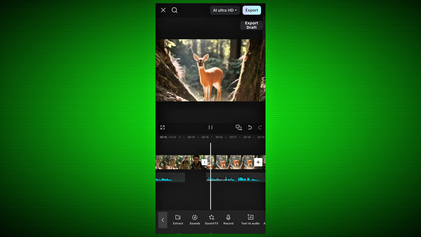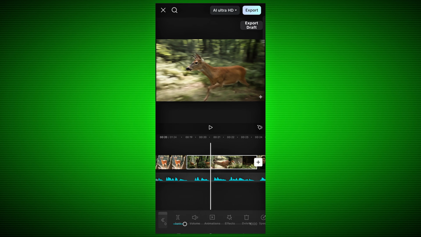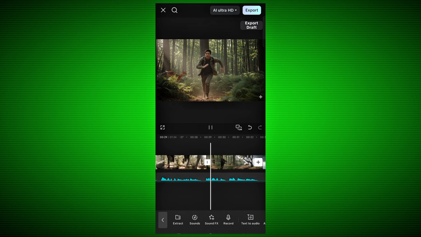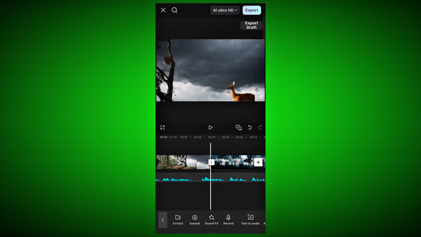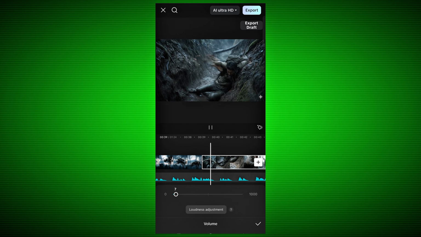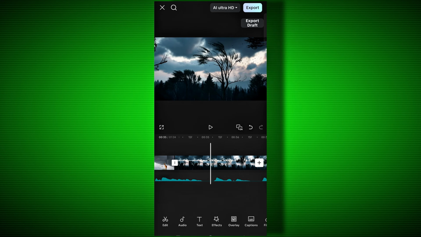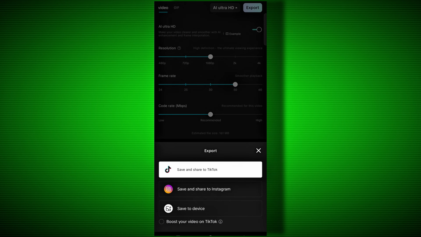Now we will edit our video clips and our audio properly. The audio of our video clips is very loud, so we will reduce that a little and match the video clips and audio nicely. Now when our video is properly ready, then we will save it to our device.